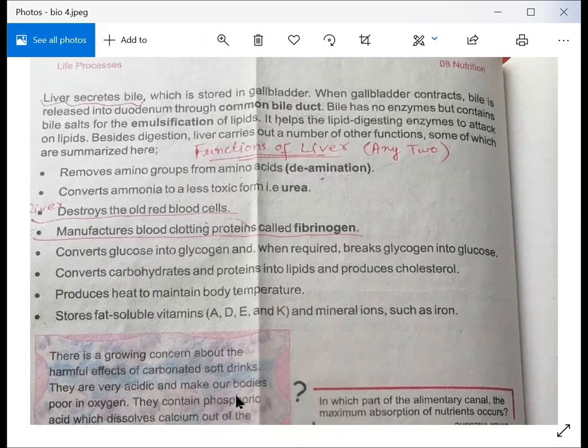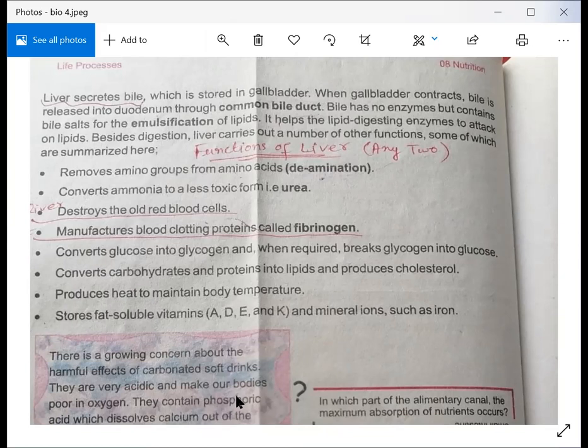What is the process that I have told you? In simple words, bile is produced in the liver. It is stored in the gallbladder, and when it comes into the small intestine for digestion, the bile fluid contains salts and droplets of lipids.